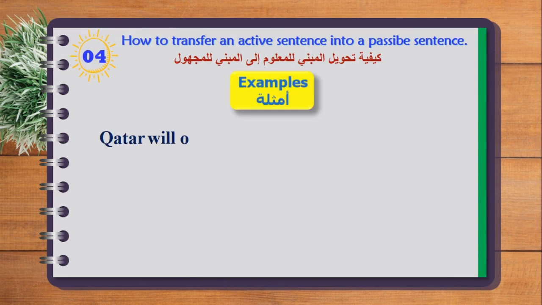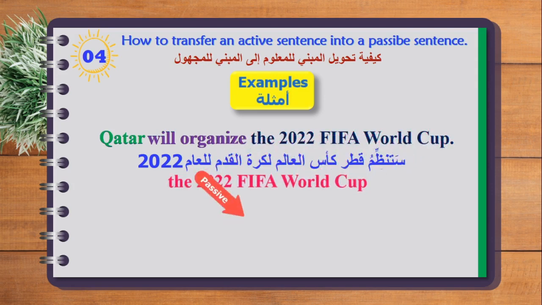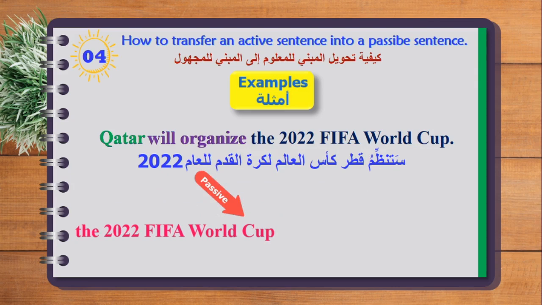We have Qatar will organize the 2022 FIFA World Cup. Again, we identify subject, verb, object. Start with the object of the active sentence. The 2022 FIFA World Cup will, so we're talking about simple future. Will plus be, plus organized, plus by plus the subject, by Qatar. Okay, and then we get the sentence here.